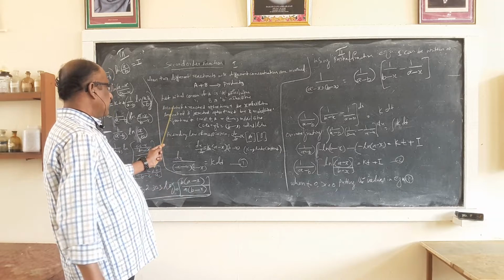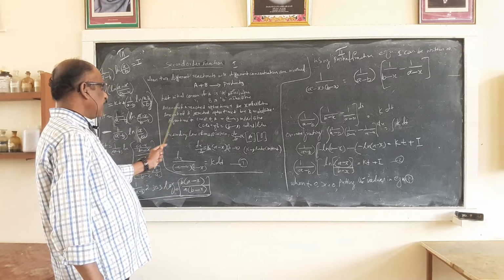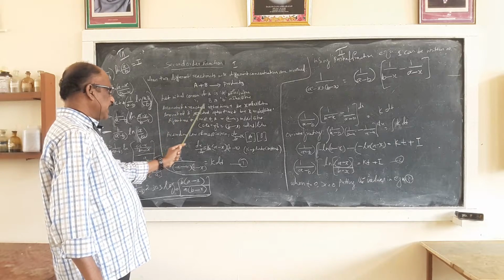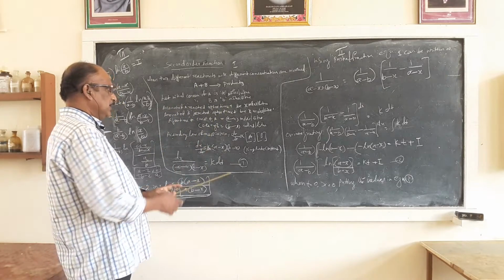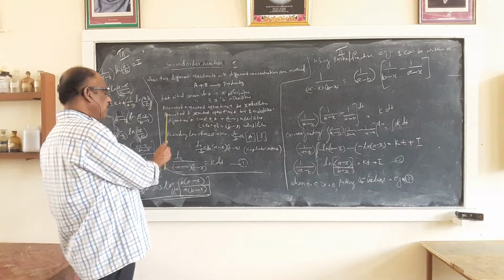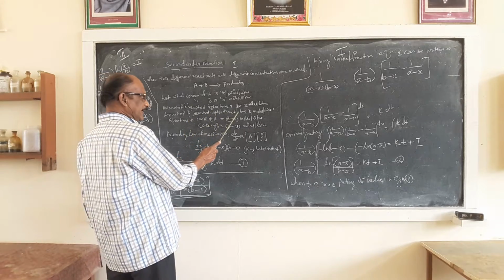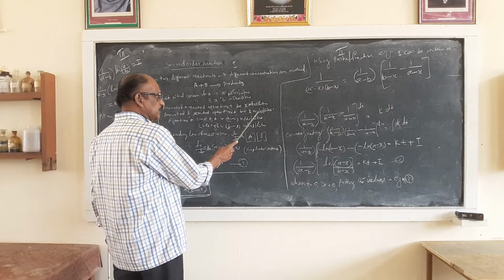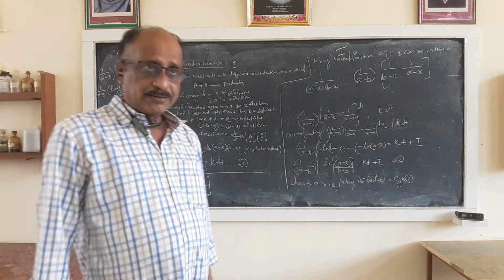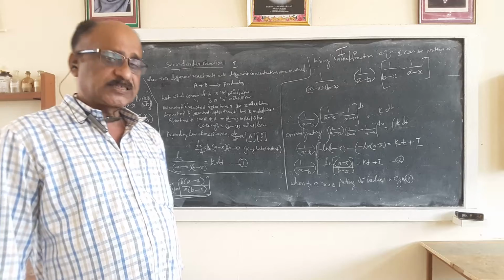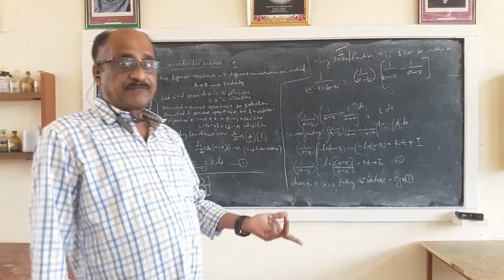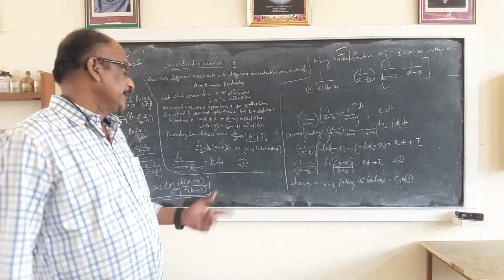Let us say after some time t, the amount of A reacted is x moles per liter. Similarly, the amount of B reacted after time t is x moles per liter. That means x moles per liter of reactant A and x moles per liter of reactant B reacted after time t.